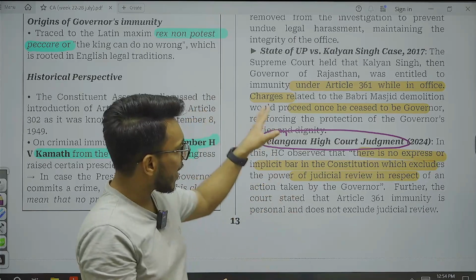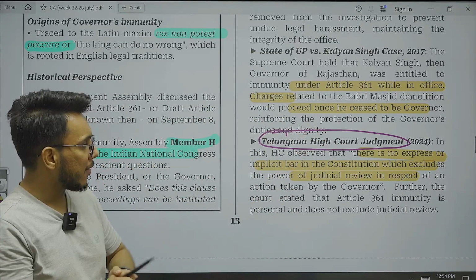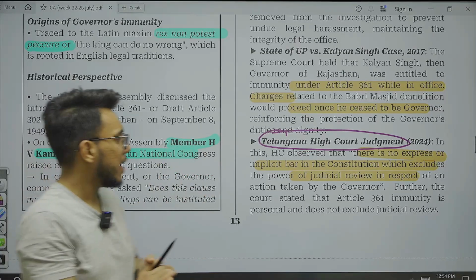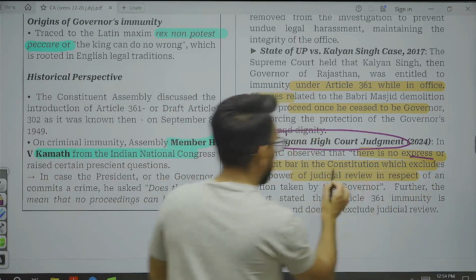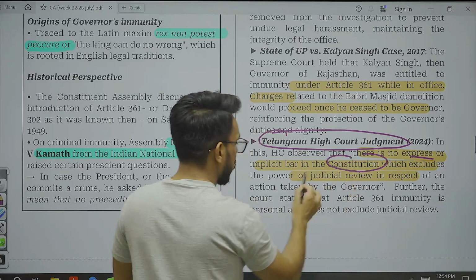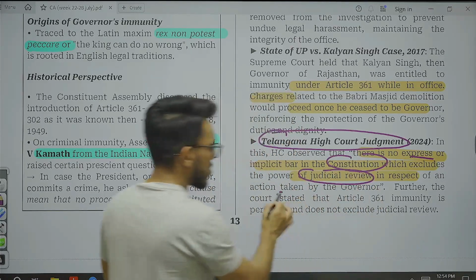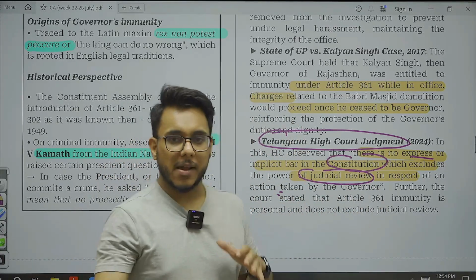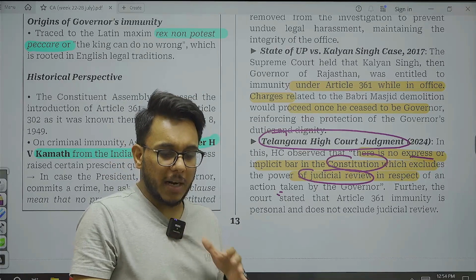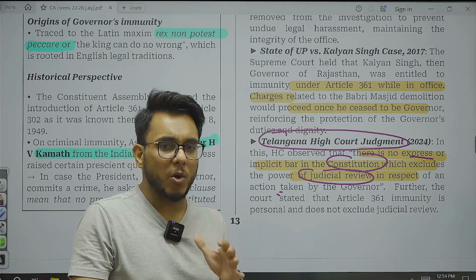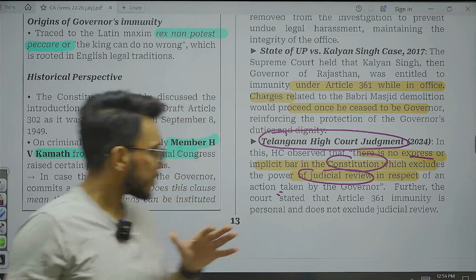Now the Telangana High Court judgment came in 2024, which is the latest one, and here it was said that there is no express or implicit bar in the constitution which excludes the power of judicial review. So it has been provided that yes, immunity is given to them under Article 361, but judicial review can also be taken at the same time. Okay, so this is what we have.